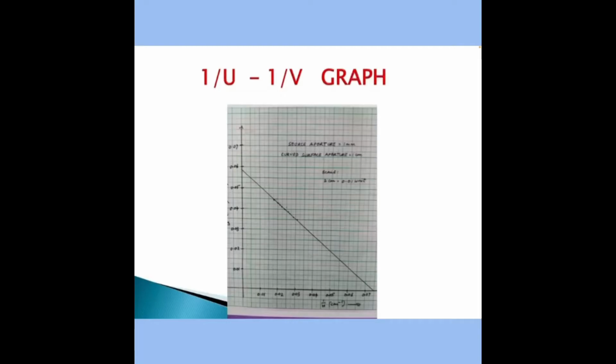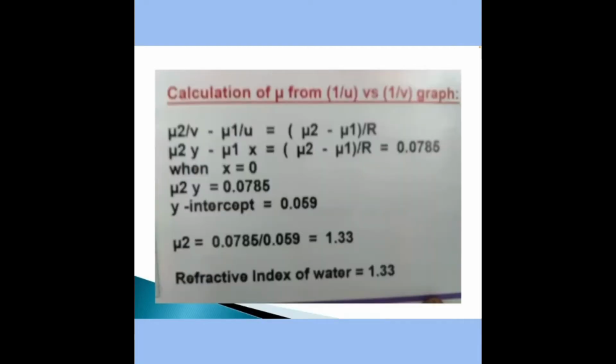In this case, the intercepts do not give the focal length as in our usual convex lens experiment, but here you are able to find out the refractive index of water and also the radius of curvature of the lens from the intercepts.